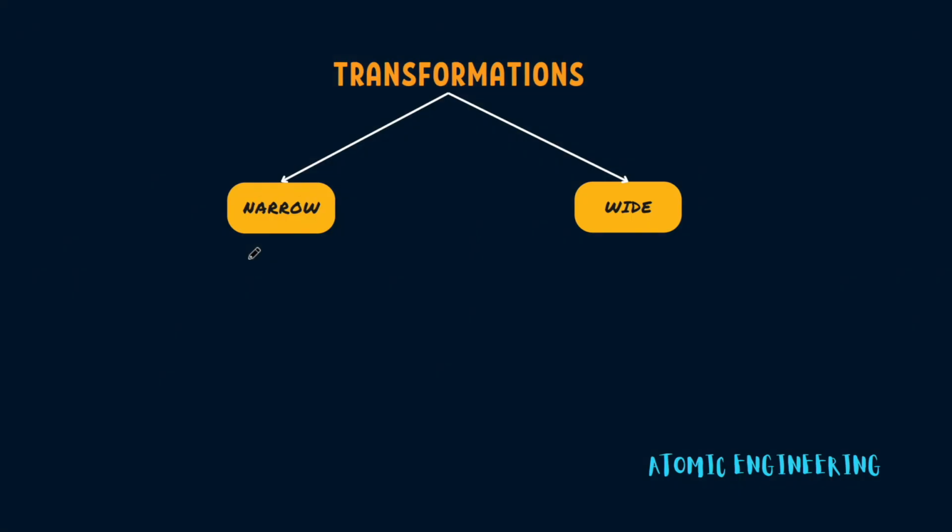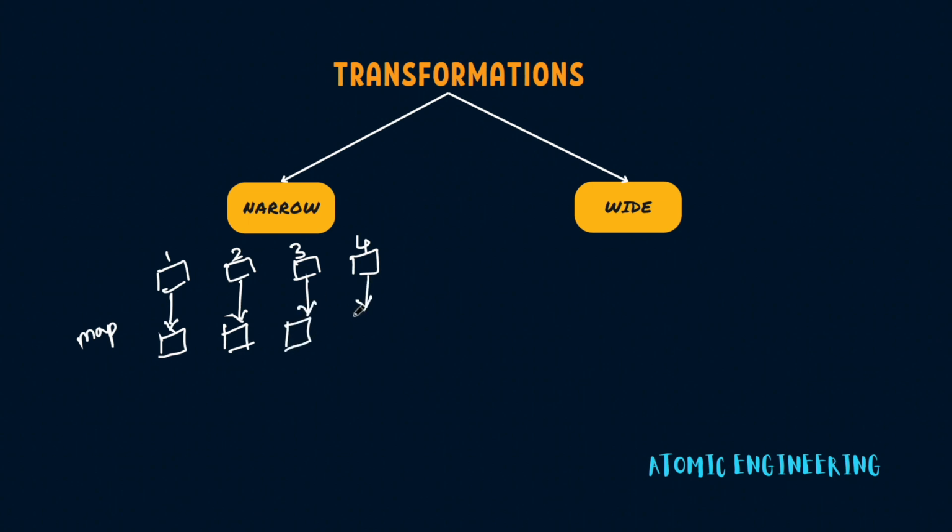And to understand narrow transformations and wide transformations better, we know that Spark is a distributed computing engine. Let's say that we have 4 nodes in Spark and data is split into 4 parts. Let's say that we have part 1, part 2, part 3 and part 4 here. Data is distributed. And when we apply map or flat map, map will be applied on this data and written into some other node. And again, the same happens for the data present in other nodes as well. So in this case, data from node 1 is read and written into one node. It's like 1 to 1 mapping. So one node to one node.